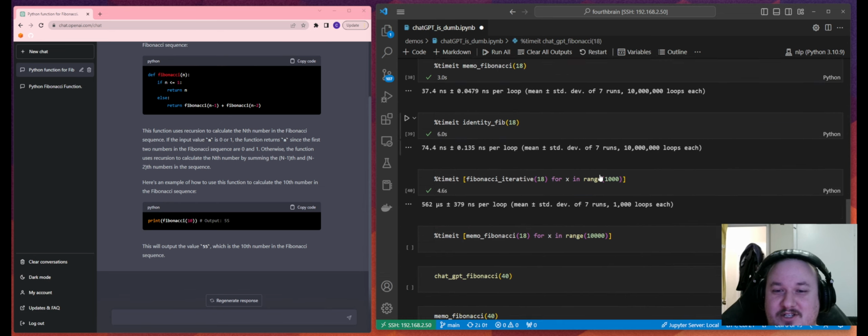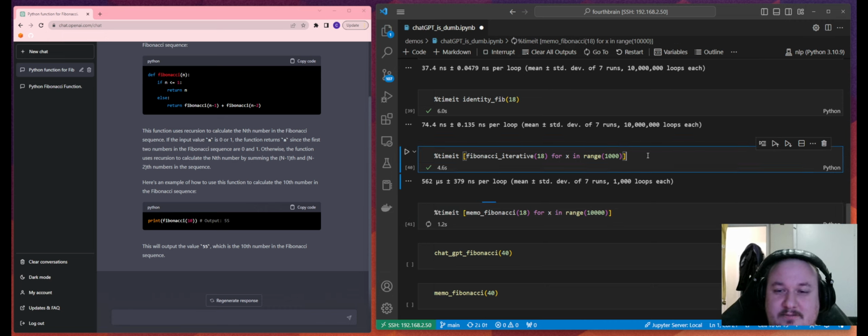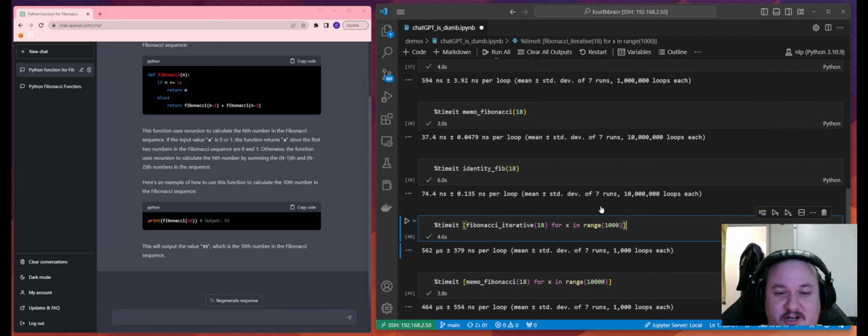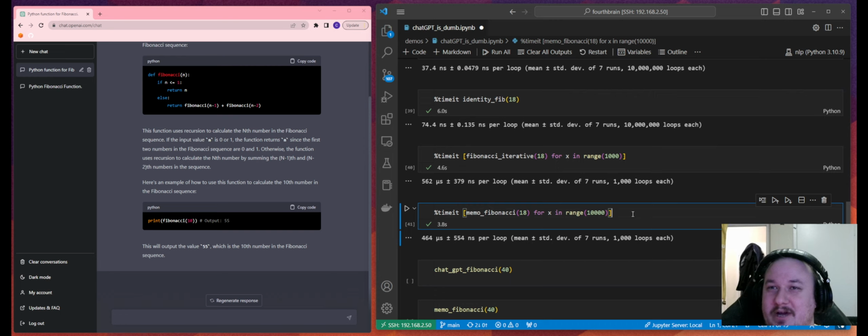It's slower to do the iterative solution 1,000 times in a row than it is to do one instance of the ChatGPT's implementation. And we'll just try it with the memoized version, and it's 464, 452. So it's like 10 microseconds slower to run this one 10,000 times, right?